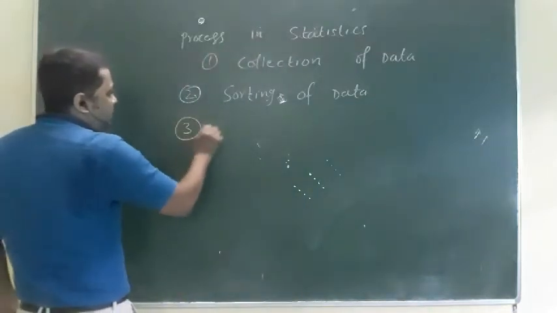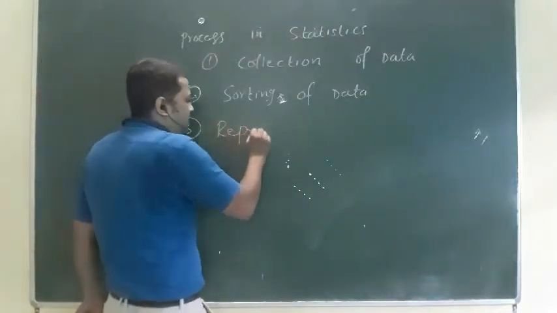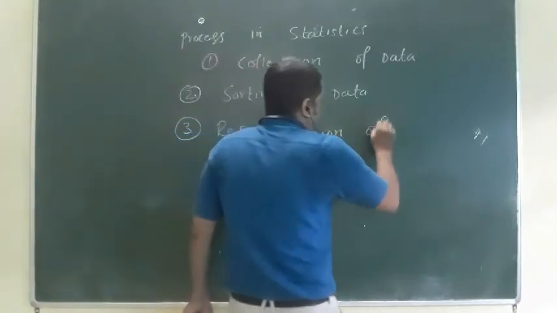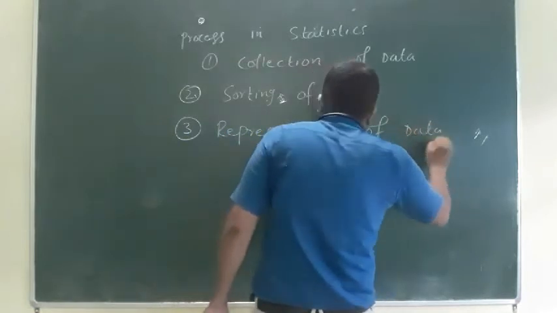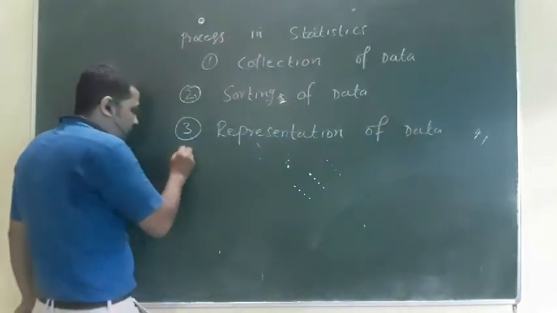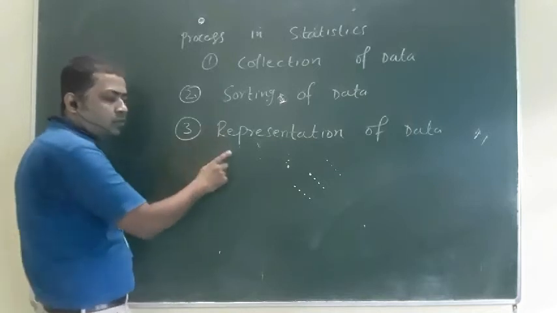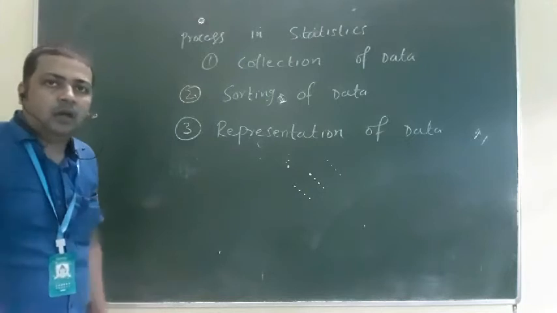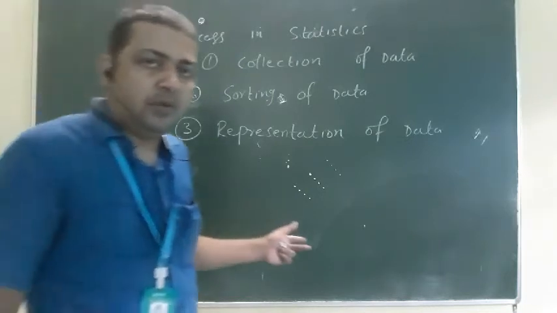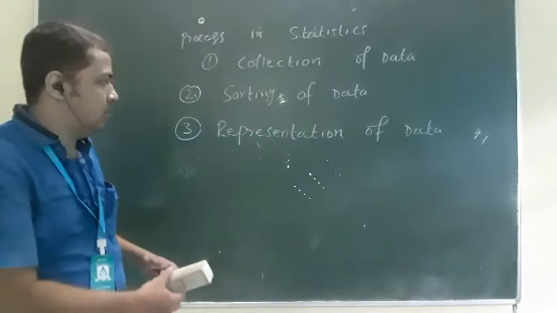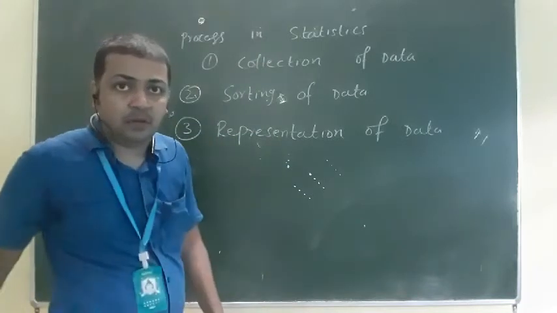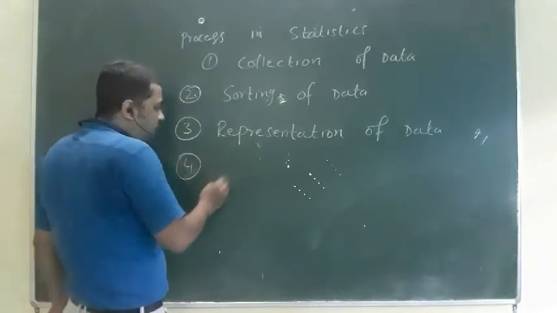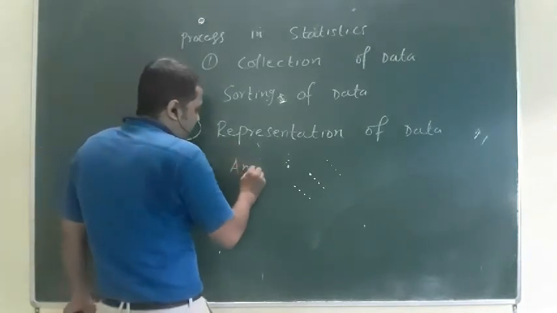The third step is the representation of data. There are lots of representation processes: bar graph, histogram, frequency polygon, pie chart, even ogive, kurtosis. All are representation processes. The fourth step, after representation, is the analysis of data.